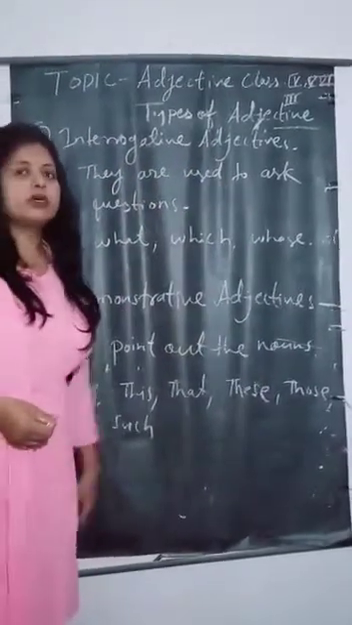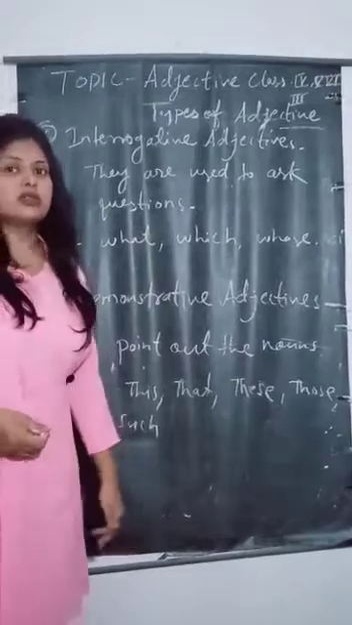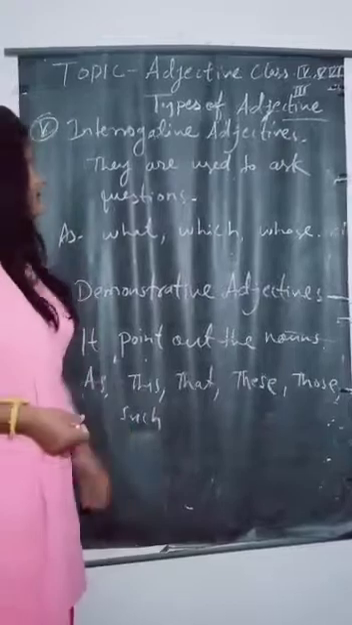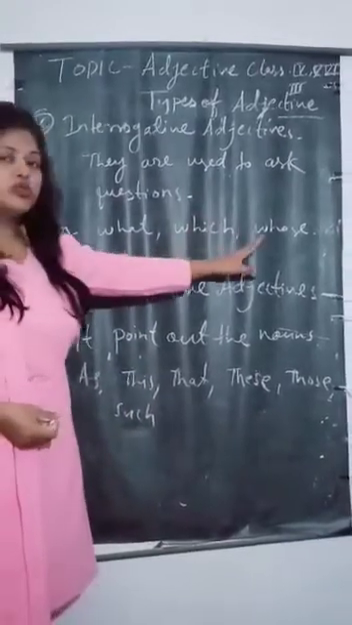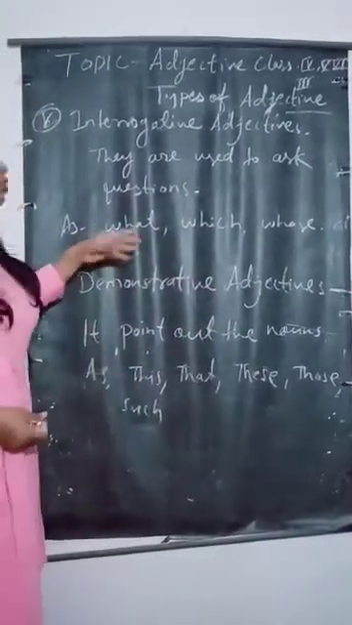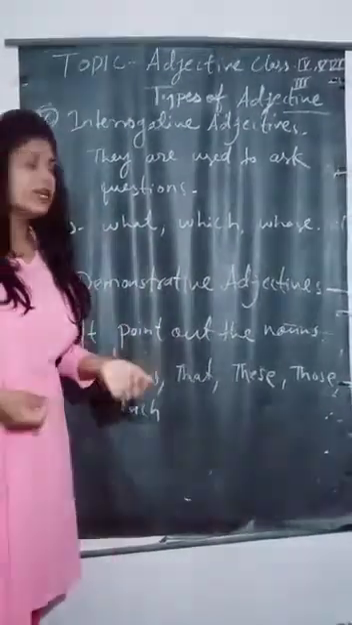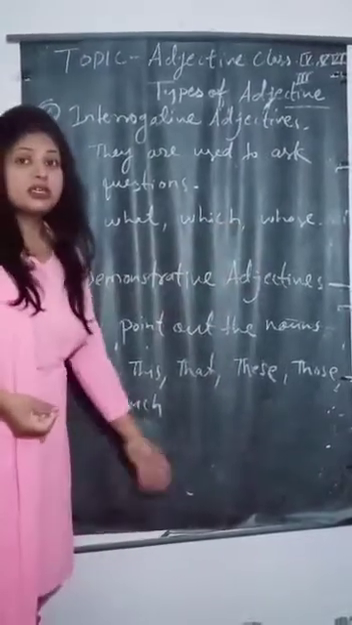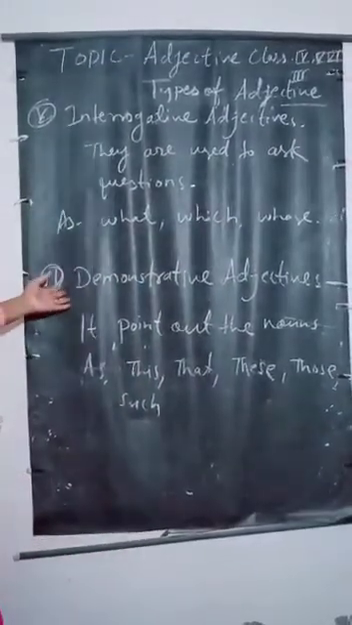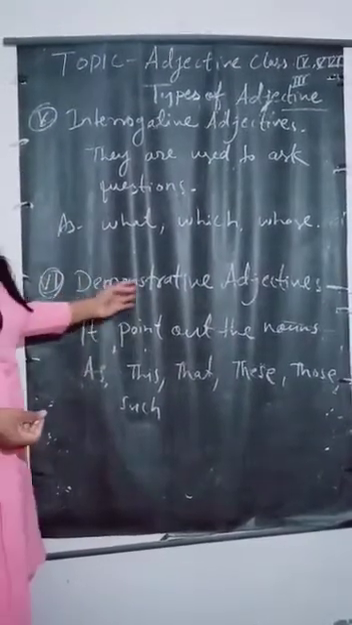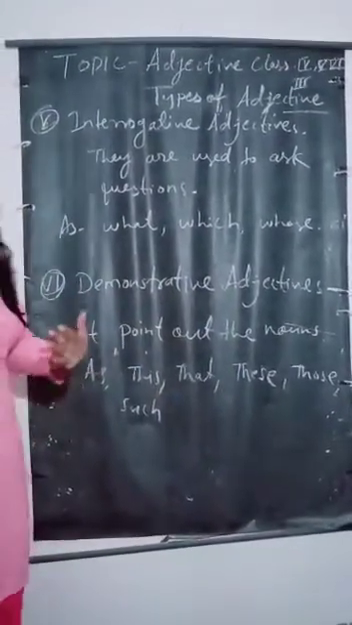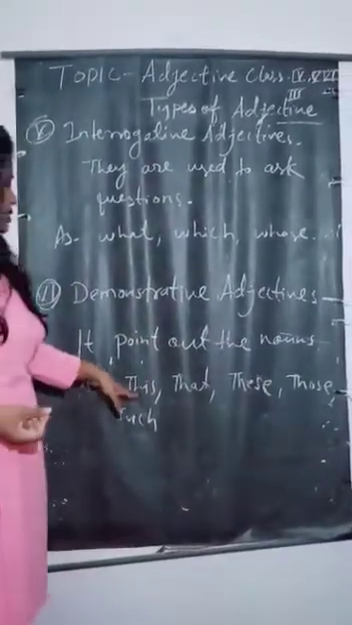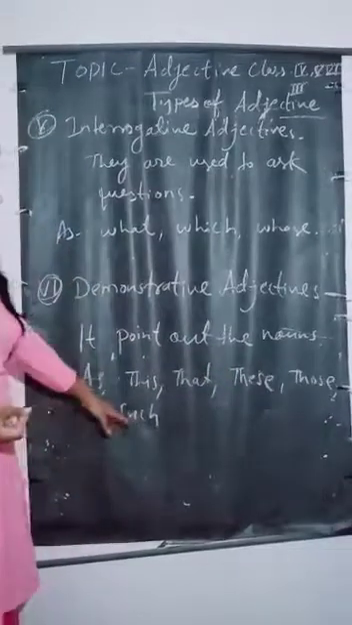So here is the fifth, talking about interrogative adjectives. What is an interrogative adjective? It asks a question. They are used to ask questions, such as what, which, whose. Like in these sentences: What is your name? Which class do you read? Whose book is this? Now look at the sixth, the demonstrative adjective. It points out nouns, like this, that, these, those, such.